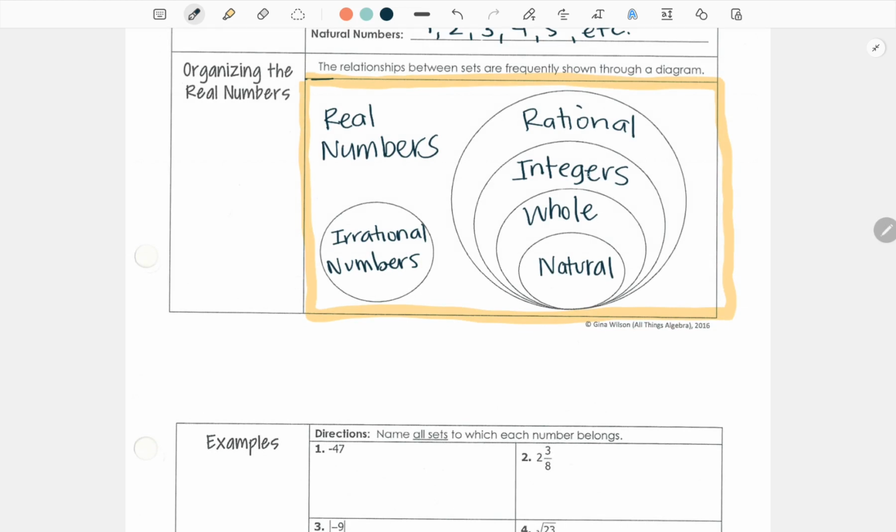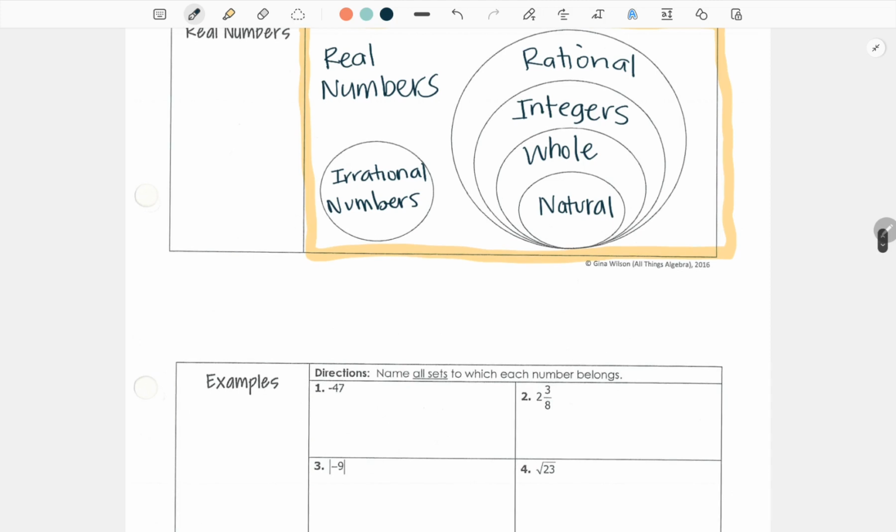It's definitely an integer because it's negative. We know it's a real number because all numbers are real numbers. And we can say that it's a rational number, right? Good. Not too bad, right?